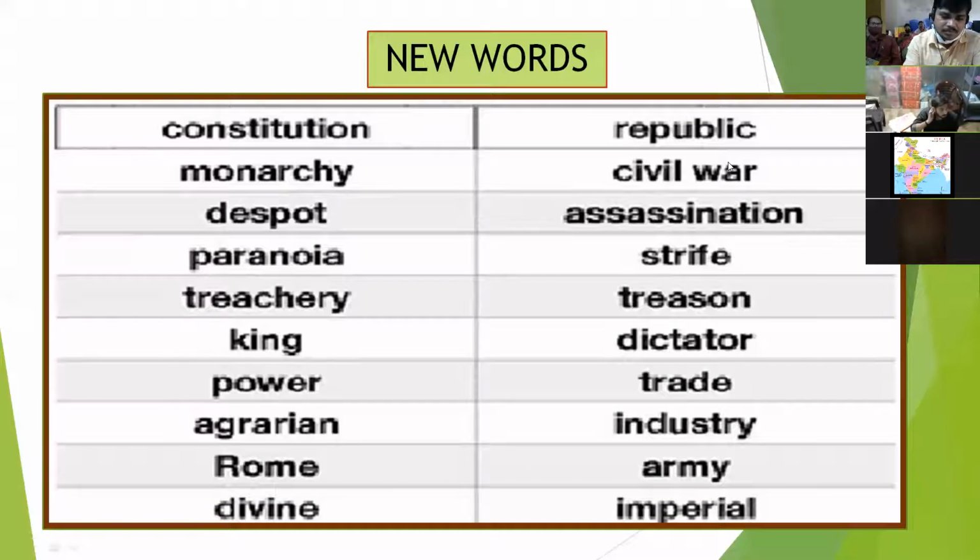Okay, next word is power. Generally, even being teachers, we tend to pronounce this word with an extra R sound. But here we should not pronounce it that way. R is a silent letter in this word, so we have to pronounce it as only power. Power means the ability to control. Next word we have is agrarian. It is connected with farming or agriculture.